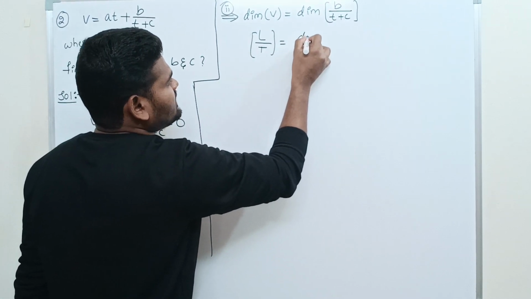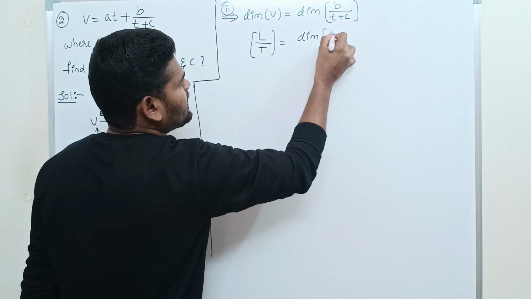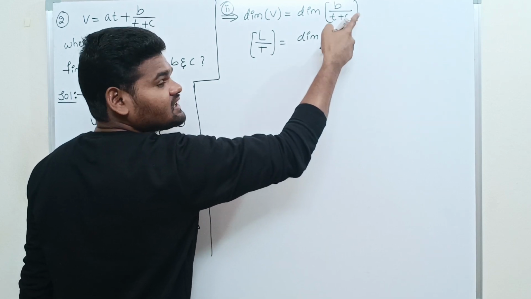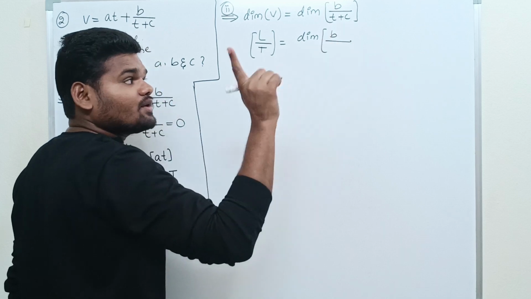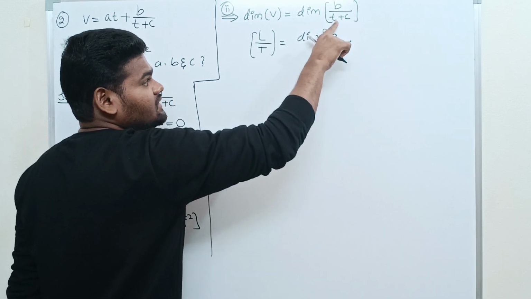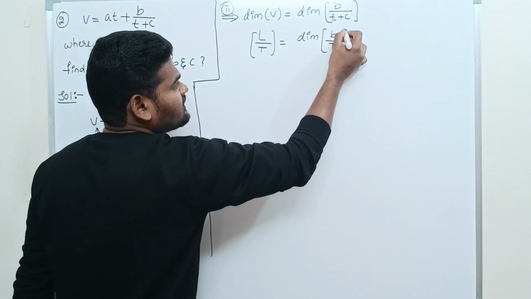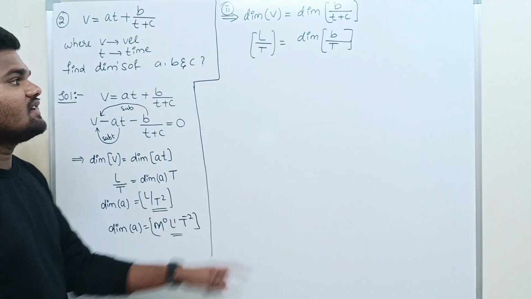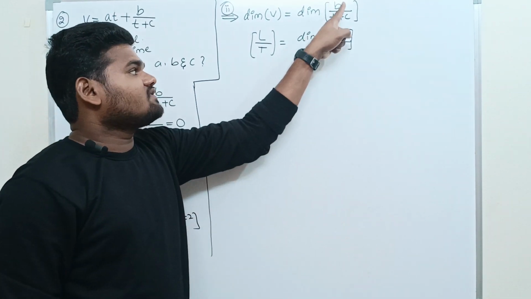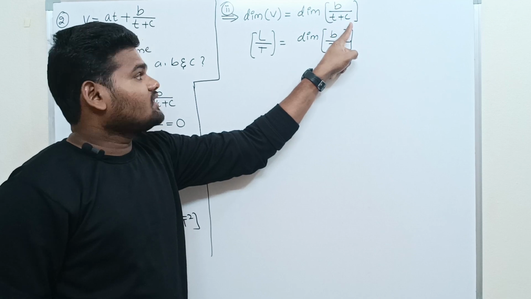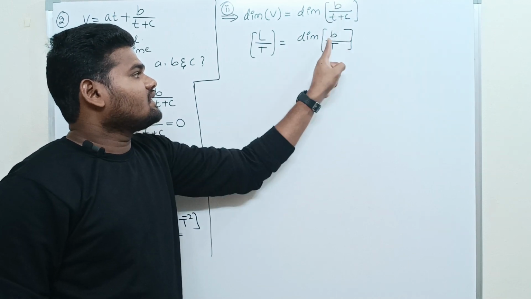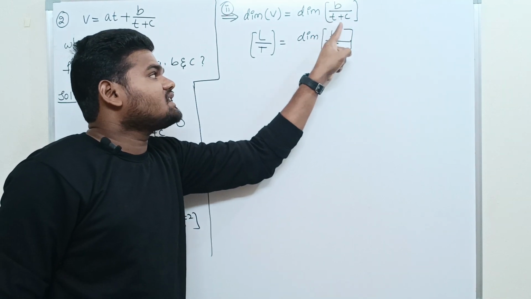We don't know the dimension of B. What is C? C is a constant, and a constant has no dimensional formula. One time term is there. What is the dimension of time? Capital T. So the dimension of B divided by the dimension of T plus C.